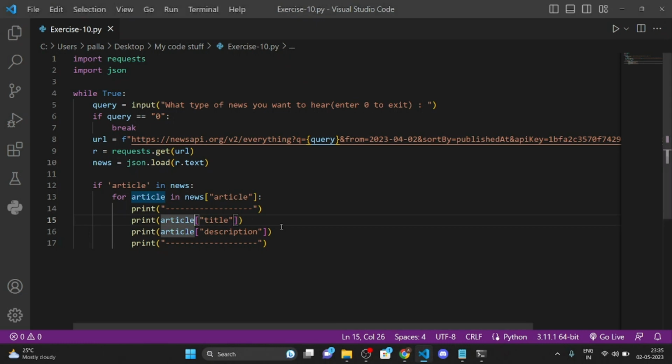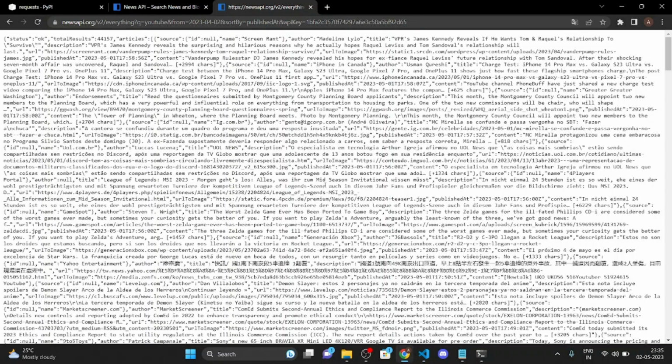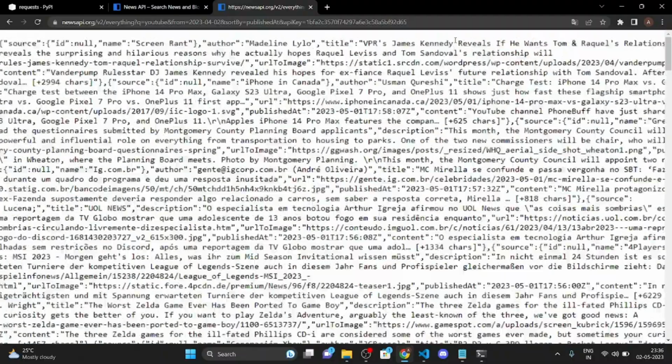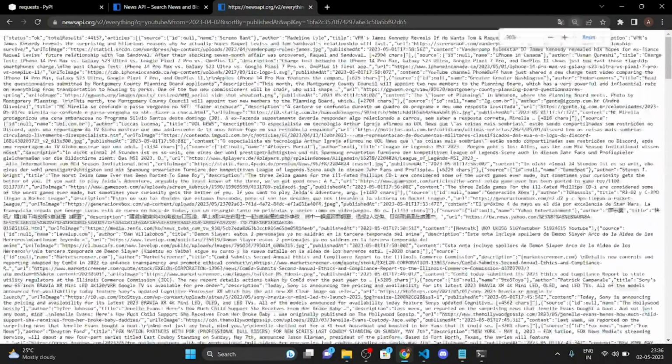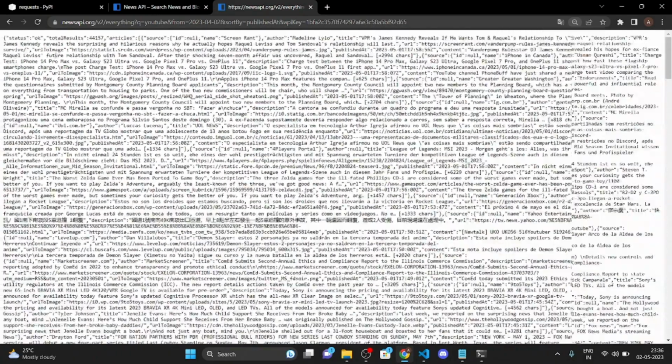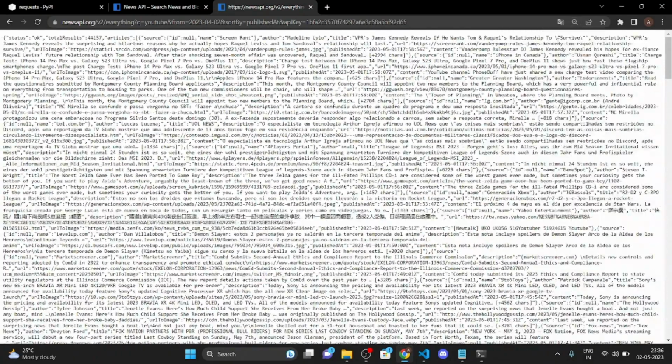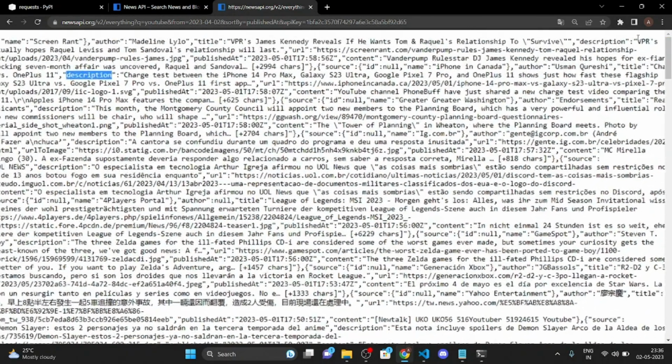You can see, then we're going to print articles description, right? And what is articles description? It is this, as you can see, title was this, and the description of the same news is description, yeah, right here.